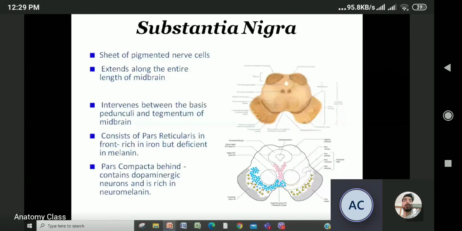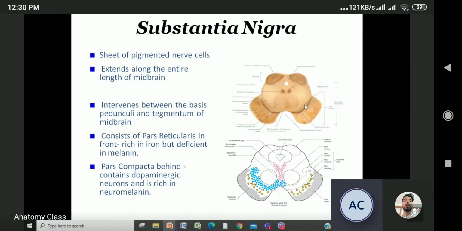Now we are coming to the substantia nigra. Look at it. This is the substantia nigra. It is the thin sheet of pigmented nerve cells extending along the entire length of midbrain. It intervenes between the peduncle and tegmentum of the midbrain. Please, we will put this pin in substantia nigra also. Then you have to identify the pin structure. Then you have to say this is substantia nigra.